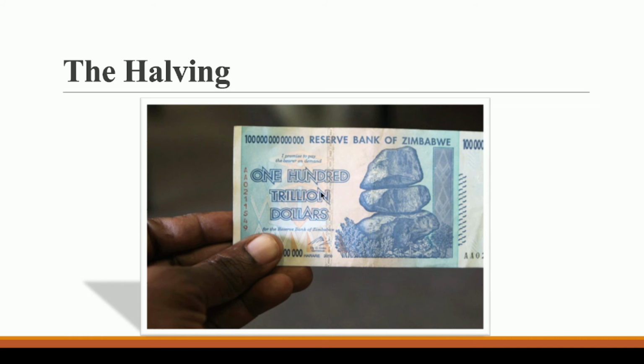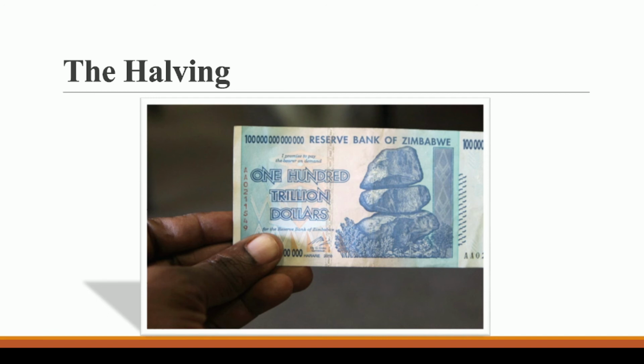So this is a $100 trillion note, which was actually used in Zimbabwe just to buy a loaf of bread. Yes, this is true. What actually happened in Zimbabwe, you can read about in much more detail on Wikipedia, is that Zimbabwe started printing money at a much faster rate. The president of Zimbabwe thought, why not equally distribute money to all the people so that there is no gap between rich and poor? So he started printing money.